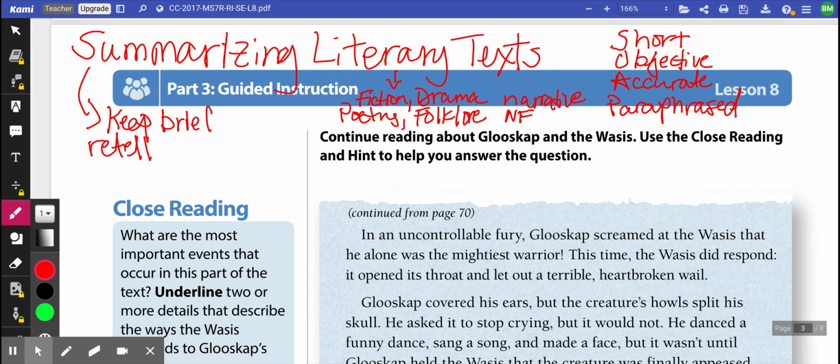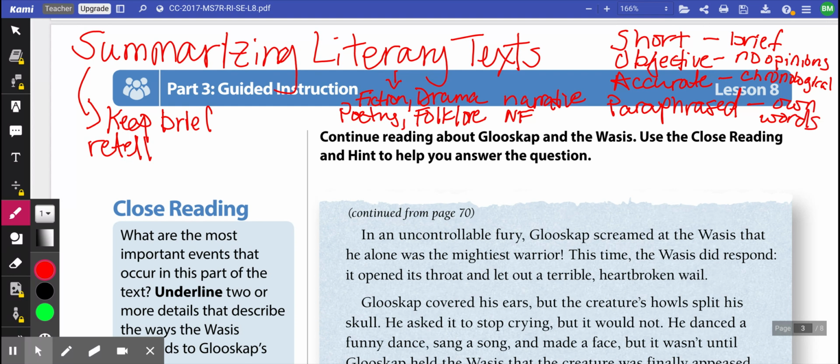Remember, short means that we're going to make sure, as I said already, it is brief. Objective means no opinions or judgments. Accurate means we're going to make sure we go in chronological order. And paraphrase means we're going to put it in your own words.